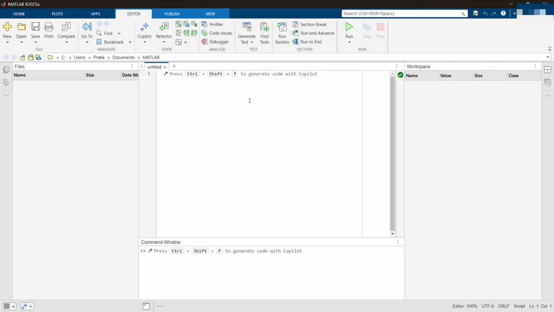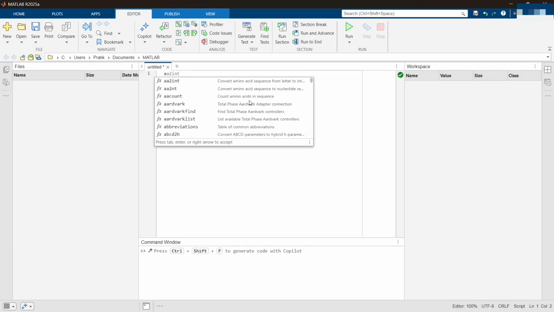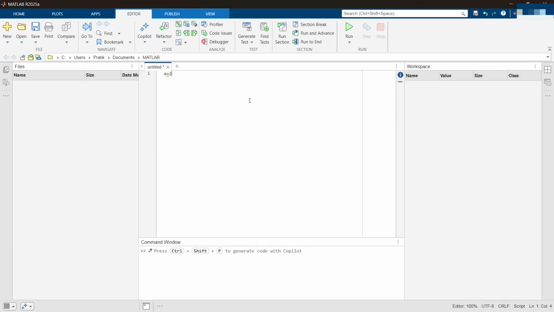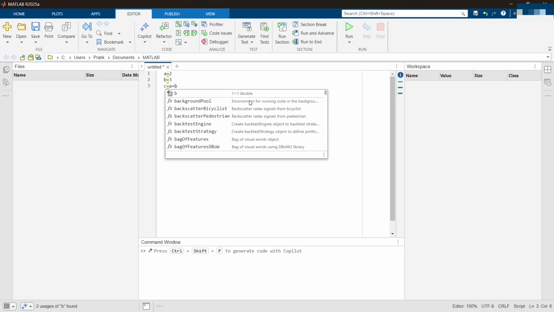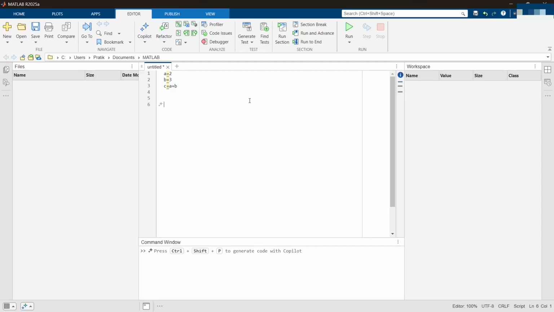For example, whatever I did previously: a equals 2. If I click enter, it will not run. b equals 3, enter. c equals a plus b. If I click enter, it will not run, it will switch to the next line. Until I click the run option, it will not run.